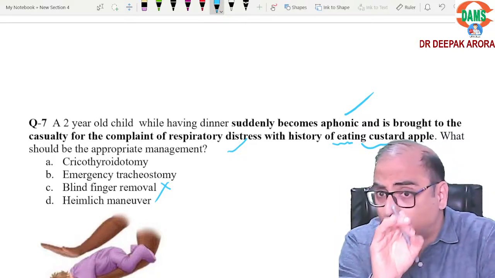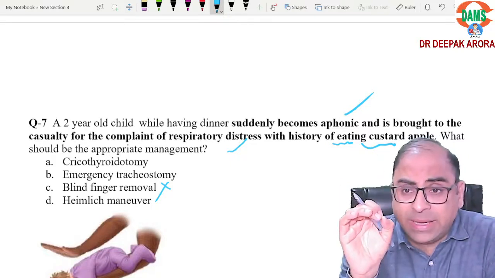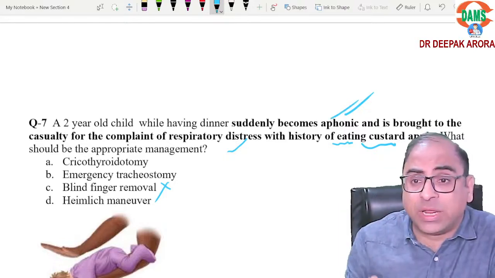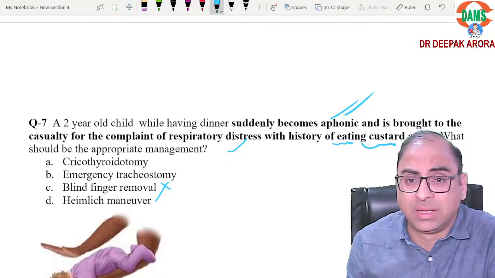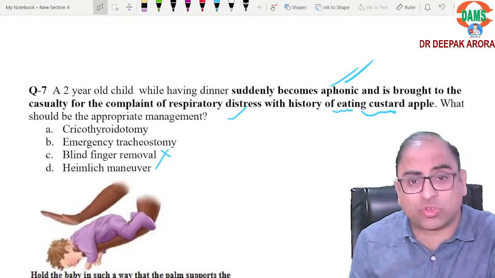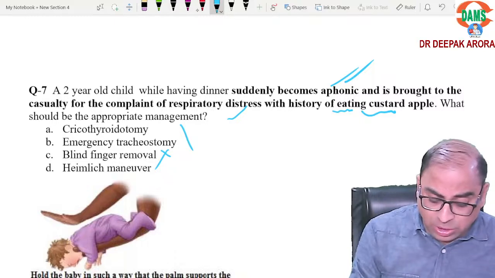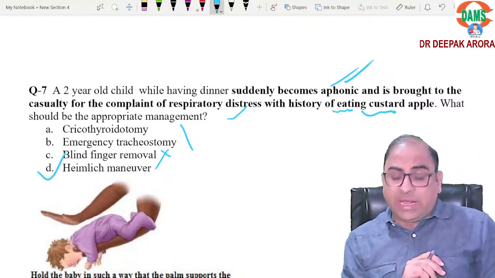But this should not be tried if the child is aphonic. It means the obstruction is somewhere in the lower part, not in the oropharynx. Clear? So what is the first method? Will you do tracheostomy or cricothyrotomy? Not at all. First, I will try my best for the Heimlich maneuver.